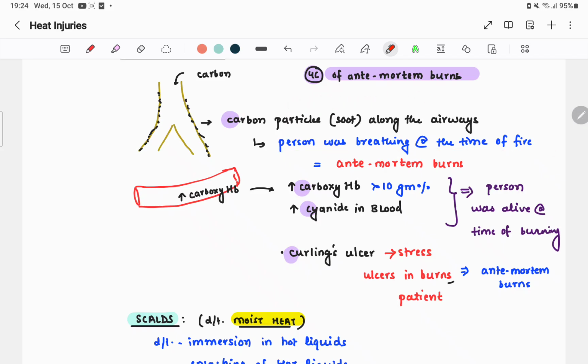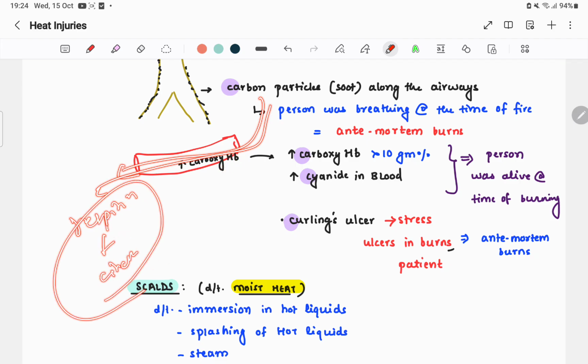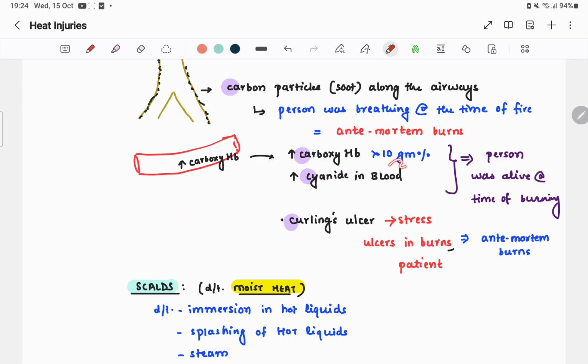Okay. Now in the blood, if there is an increased carboxyhemoglobin, that is carbon monoxide combined with hemoglobin. So how will the carbon monoxide reach the vessels unless the person is breathing? If there is respiration going on, then there is circulation. If there is circulation, then carboxyhemoglobin will be increased, more than 10 gram percentage. So the person was alive at the time of burning.